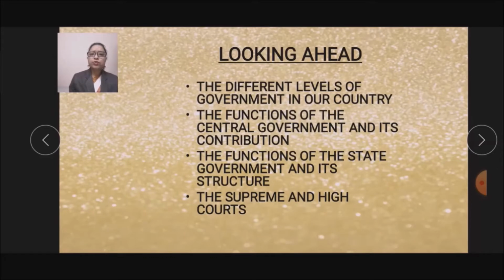But why do we need such a government? Wouldn't our lives be free and happier without the government? Can you imagine your life without a government? Is a government important for a country? All these questions' answers we will get in this chapter. So let's start our chapter.